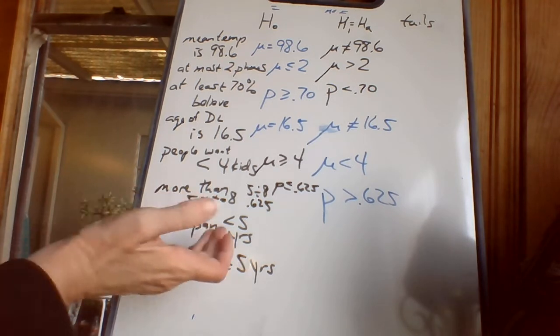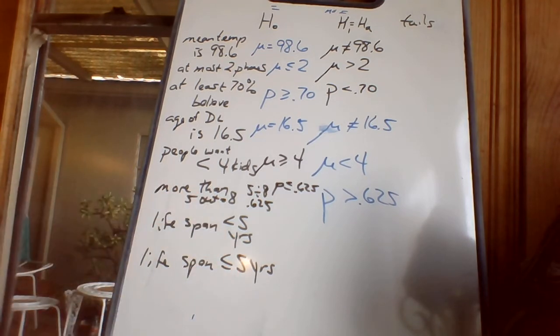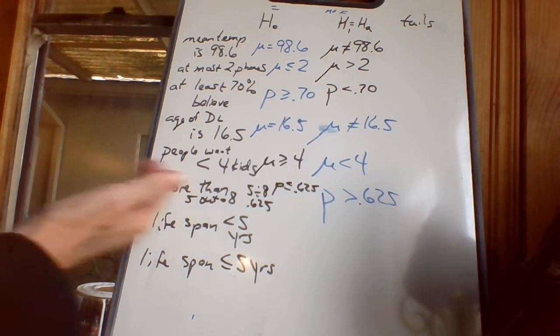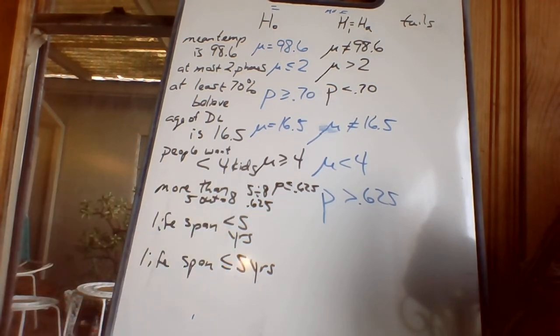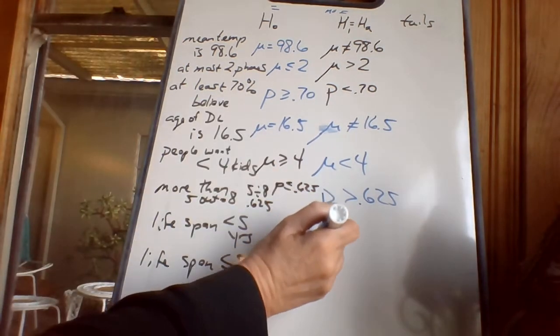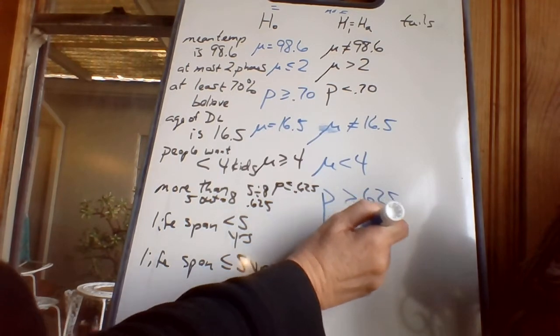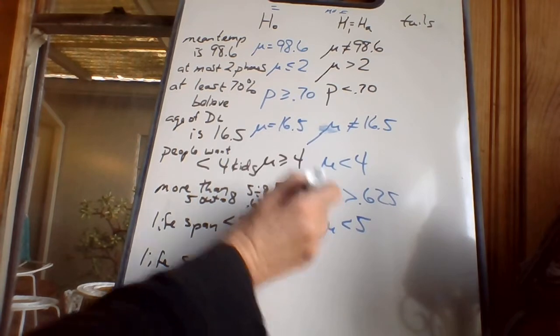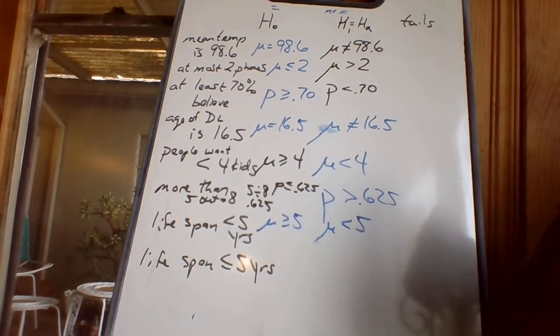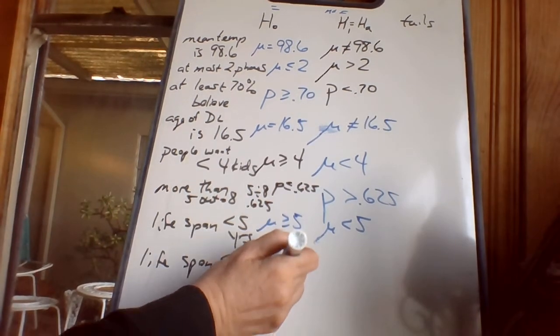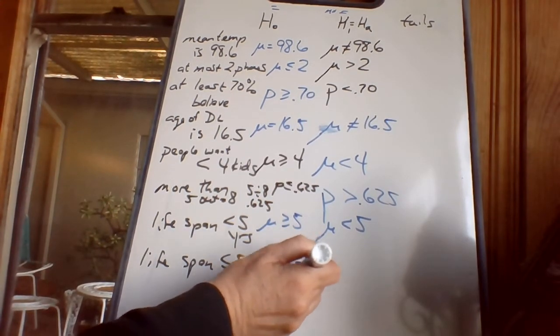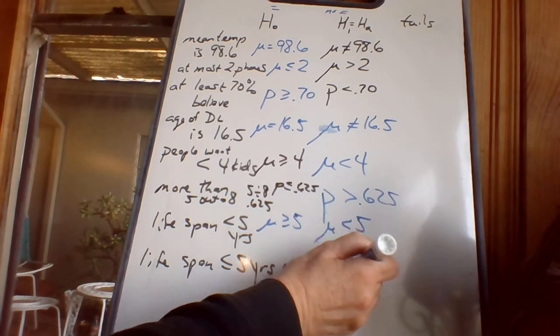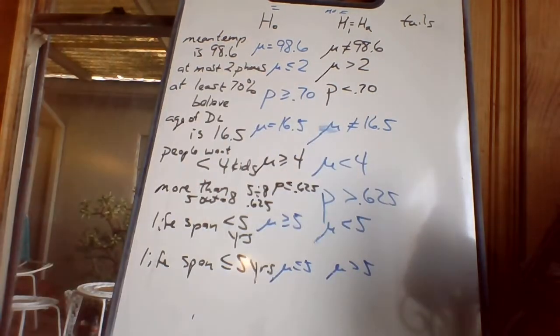Okay, so let's see, lifespan is less than 5 years versus lifespan is less than or equal to 5 years. In this case, less than 5 years goes over here. And in this case, less than or equal to 5 years goes over here. Okay, that little equals changes everything.